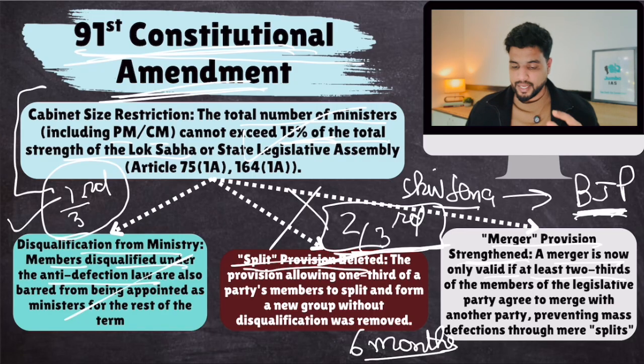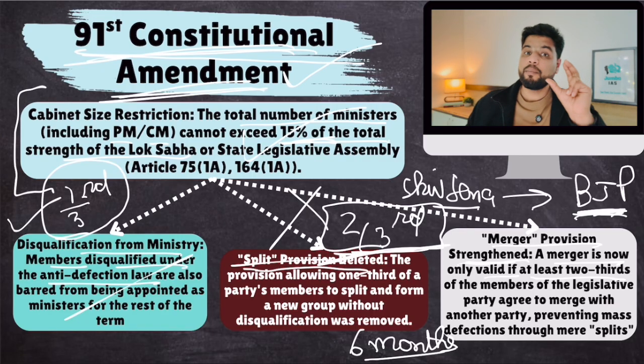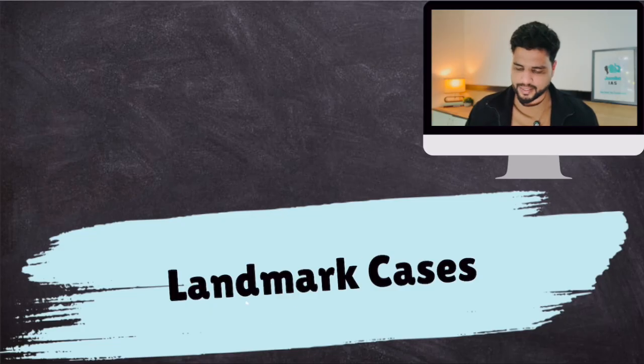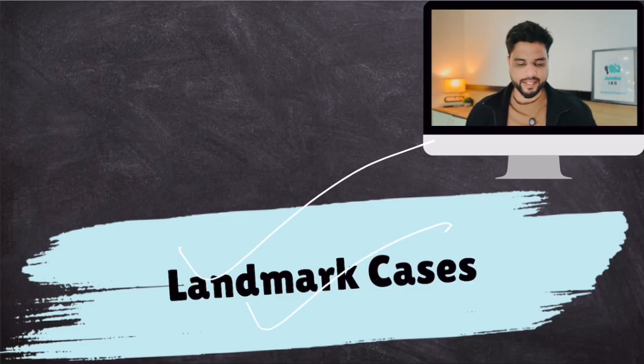Remember the paras, remember the 91st Constitutional Amendment Act, and remember para number 2, very important. And also remember that para 7 was deleted by the Kihoto Hollohan case. Now, from the Kihoto Hollohan case, let's talk about something else also. And these are the landmark cases with respect to anti-defection.